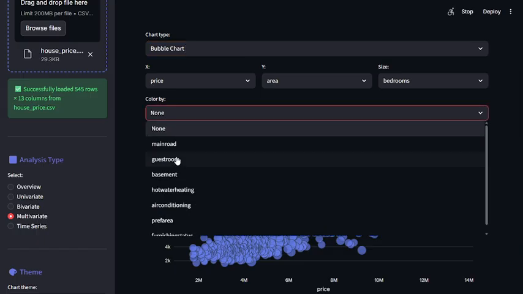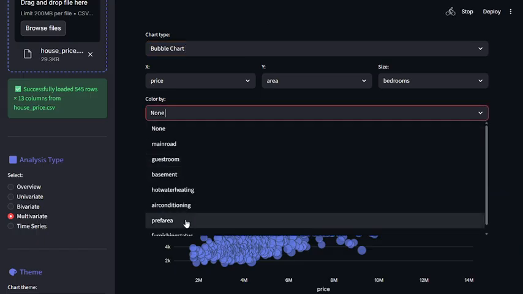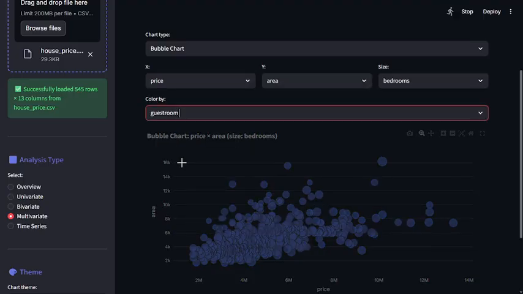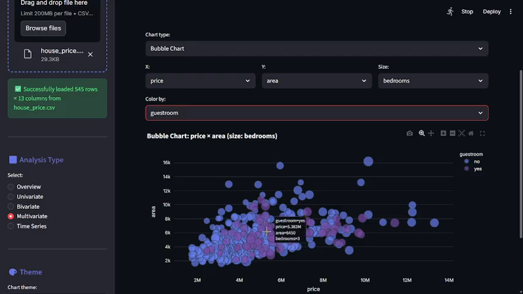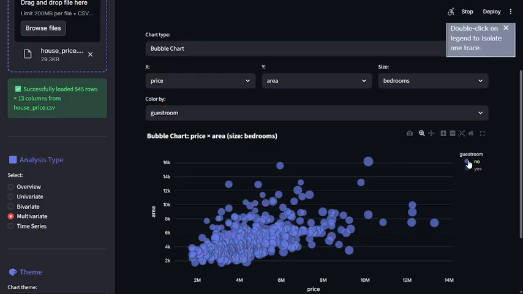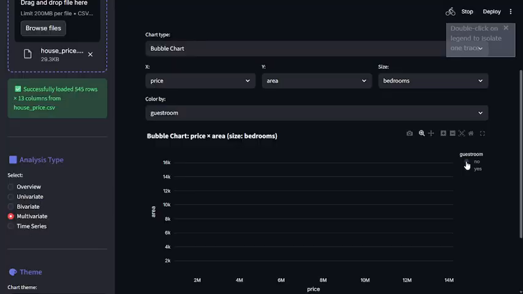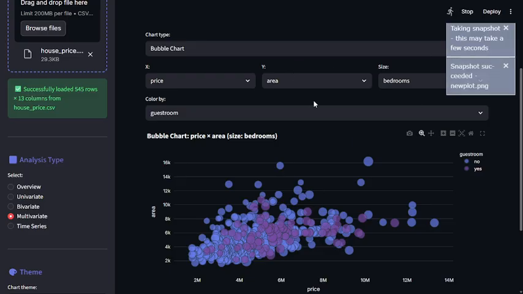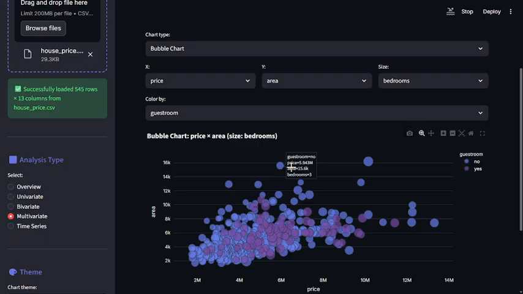And color by, I'll color it by, let's say, guest room. So what does it do, let's see. Okay, so this is actually colored by the guest room. Yes, this is yes, this is no. Now you can also download the plot as PNG accordingly. For example, I've actually downloaded it, so let's see what it does.